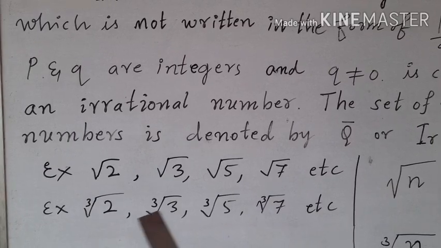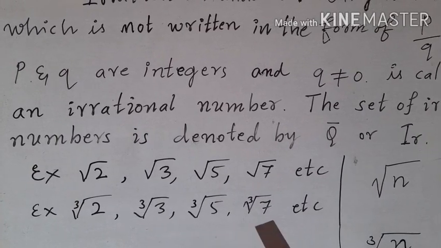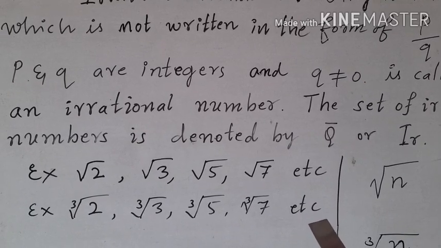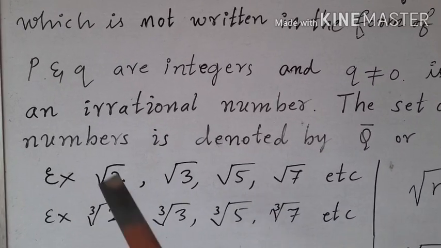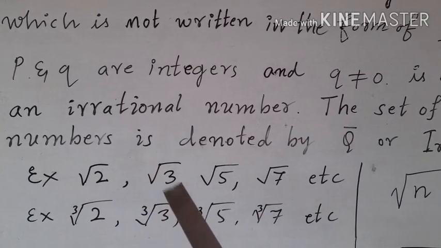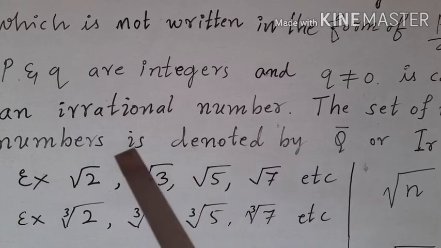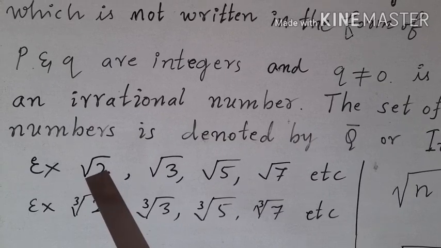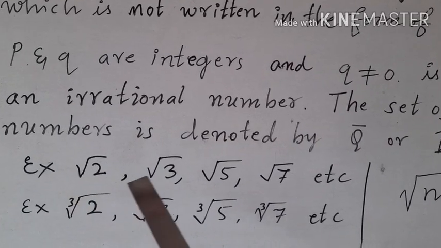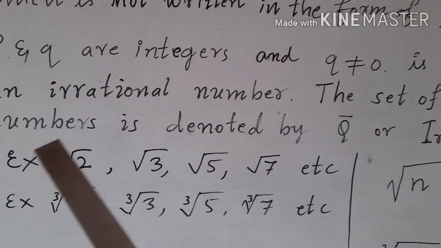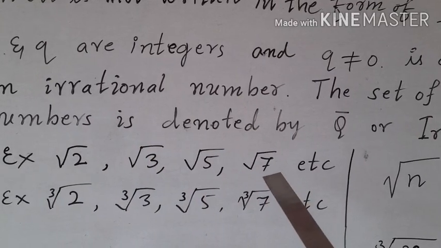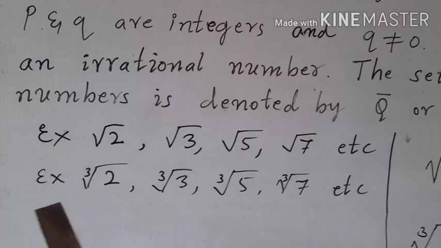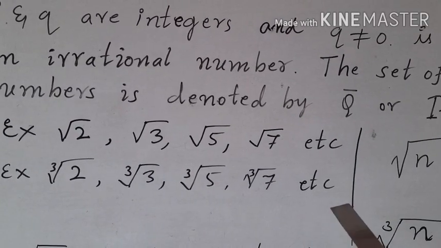See here, this is square root mark. This is also square root mark. I have written 2 under the square root mark. Then should we believe that any number written under the square root mark is an irrational number? That is one question. Let us look at the second set of examples.